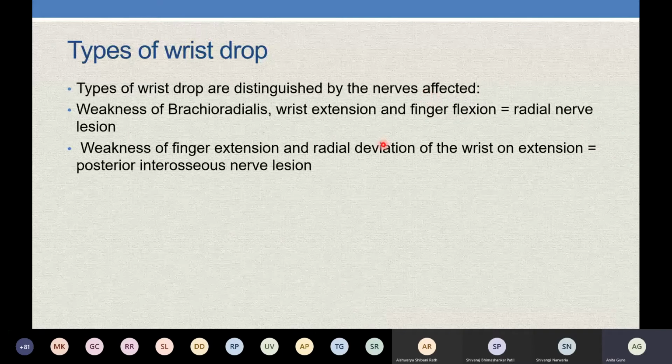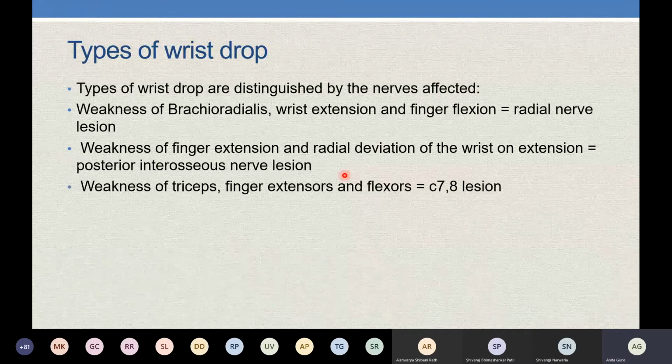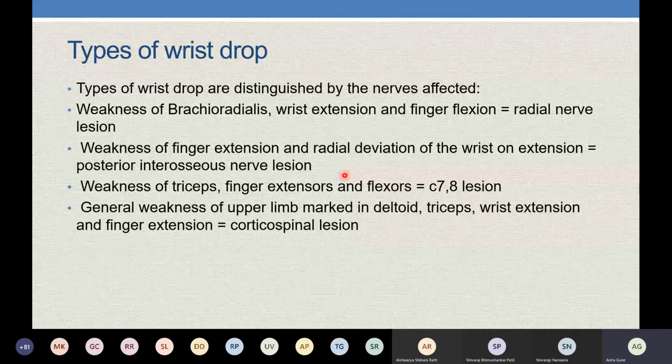This is in the spiral groove. This is in the radial, in the forearm. Weakness of triceps, finger extension and flexion, that is, the lesion is at C7 and C8, that is at the posterior cord in the axilla itself. General weakness of upper limb, that is deltoid, triceps, wrist extension and finger extension, that is a corticospinal lesion. Are you getting me?